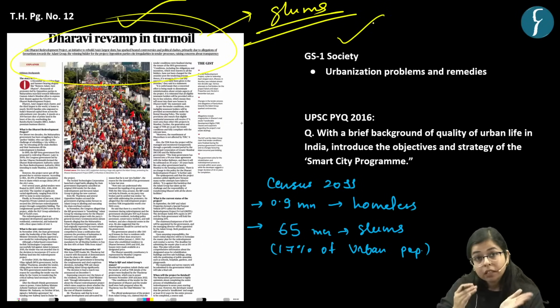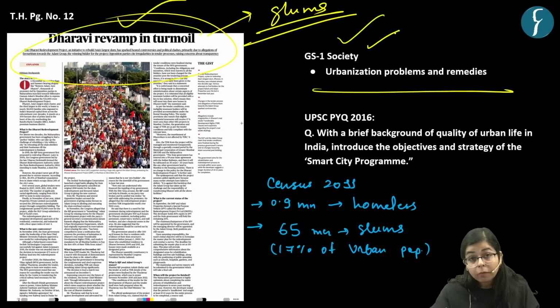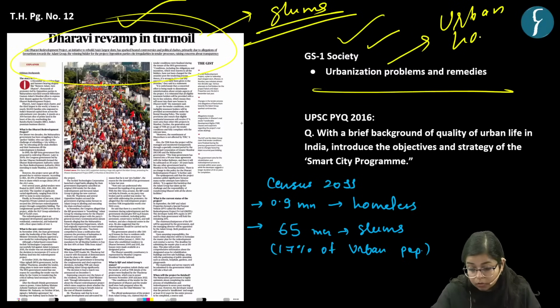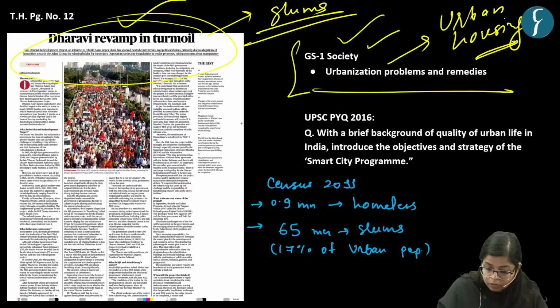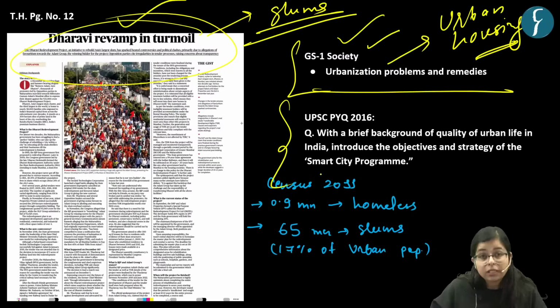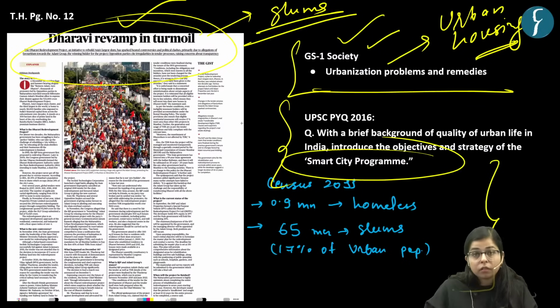we have picked a major theme based on this news article, which is urbanization problems, the problems of urbanization, right? And so urban housing, because of the problems of urbanization, the rise in the number of slums, or non-access to affordable housing is one of the problems. Now this is an important theme for your GS paper 1 society, right? Based on this similar theme, in the year 2016 we found a question which was regarding the smart cities program also, okay? Now let's proceed further.